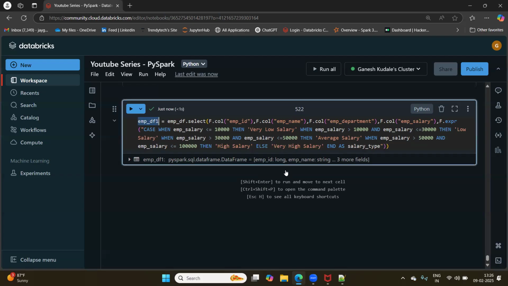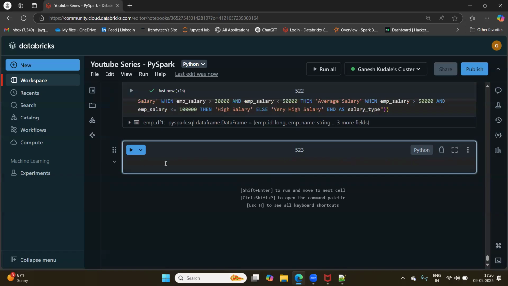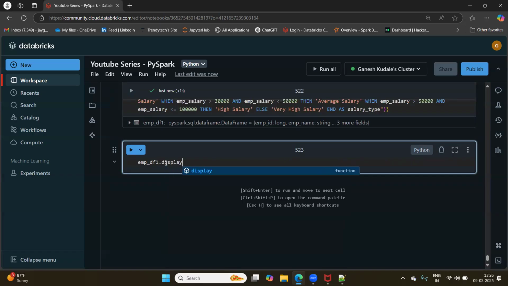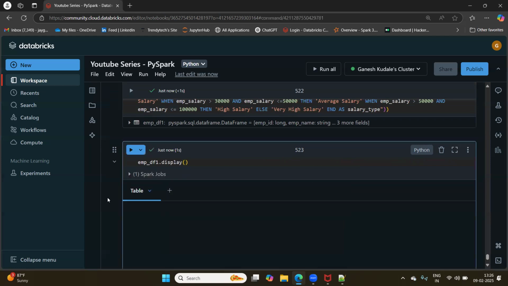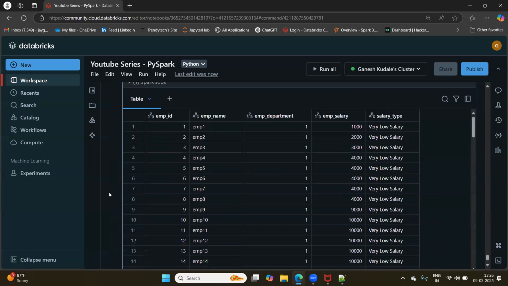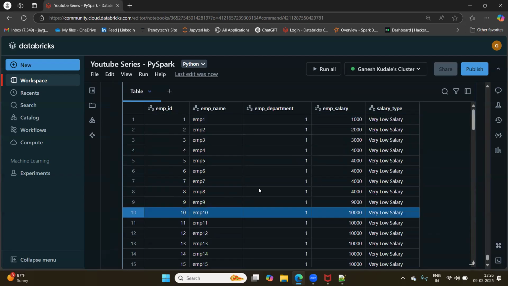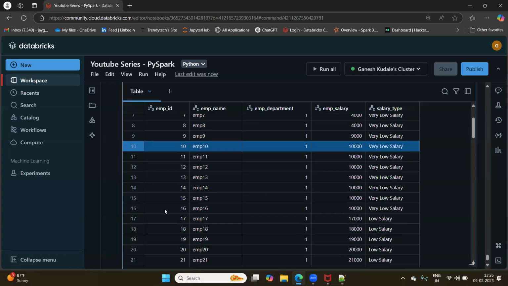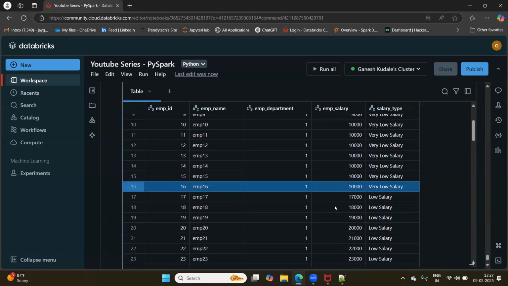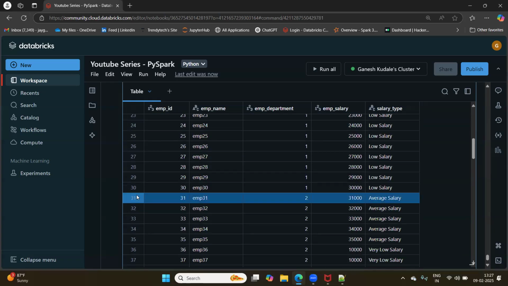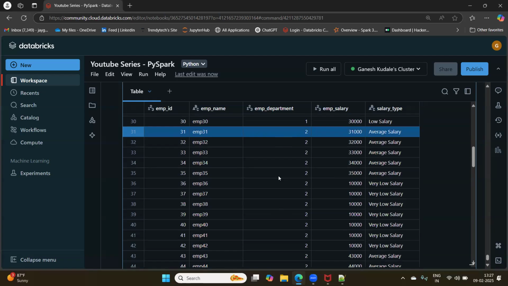And let me display empdf1.display, right? So you can see, less than or equal to 10,000, it is very low salary. Greater than 10,000, it is low salary, right? Between 30,000 and 50,000, it is average salary.